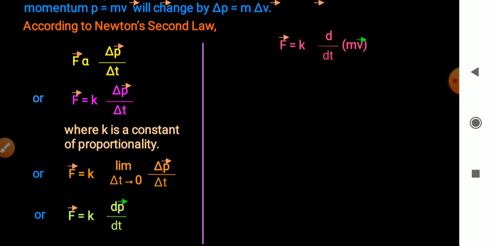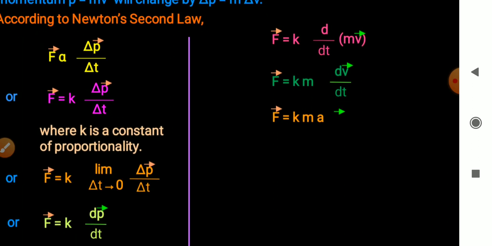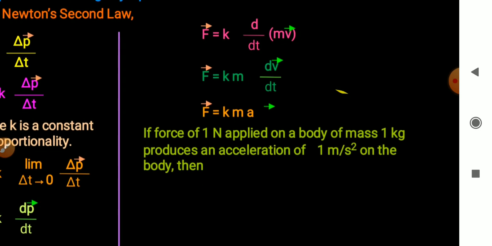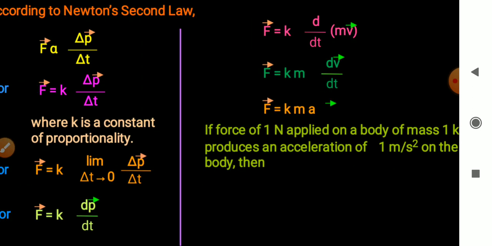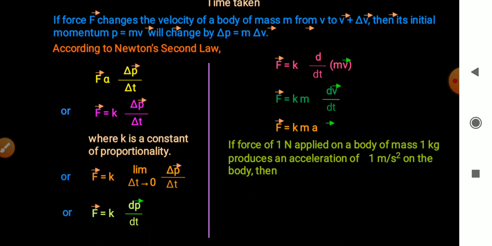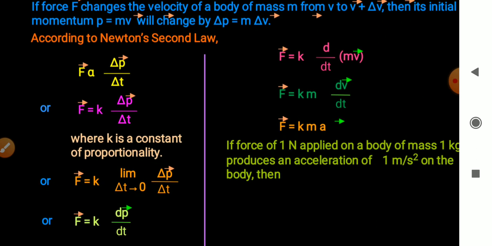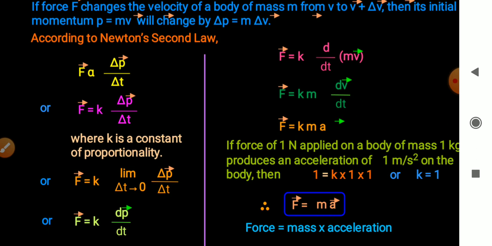F equal to K d over dt of P, and P equal to m into V, or F equal to K, m is constant, m dV over dt. dV over dt is acceleration. F equal to K m into A. So if 1 Newton force applied on a body of mass 1 kilogram produces an acceleration of 1 meter per second square, then K equal to 1. So F equal to m into A, force equal to mass into acceleration.